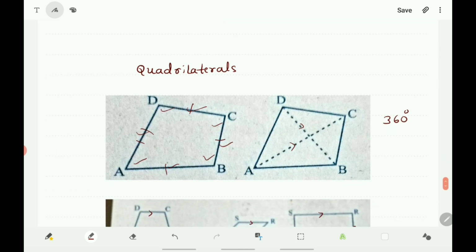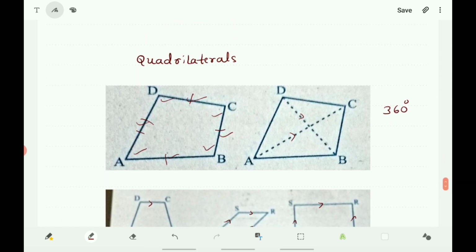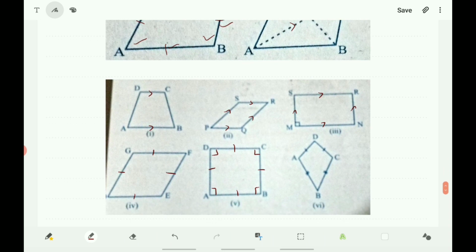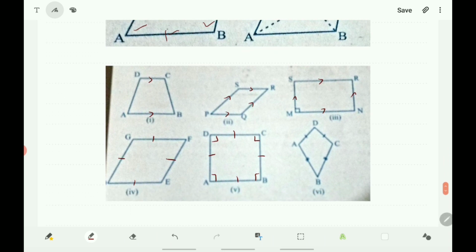There are different types of quadrilateral, and here is one of the common quadrilaterals, and the different types of quadrilateral are here. See the figures. The first one is the trapezium. Next is a parallelogram, and the rectangle, rhombus and square are also parallelograms.